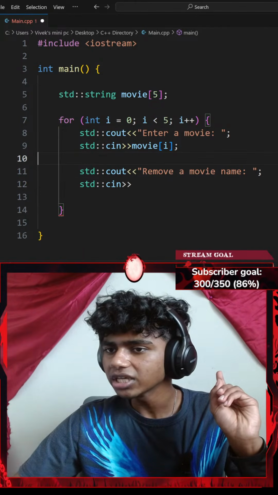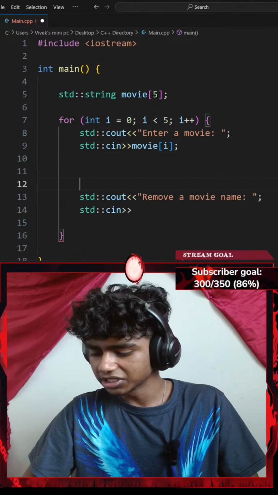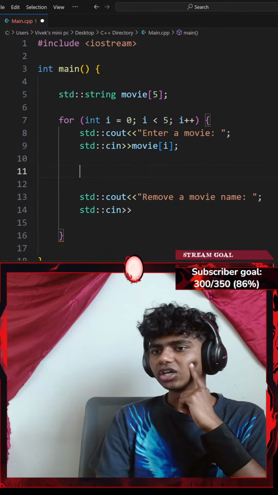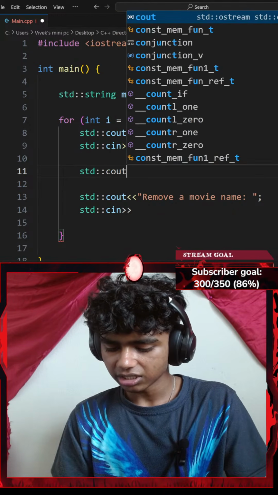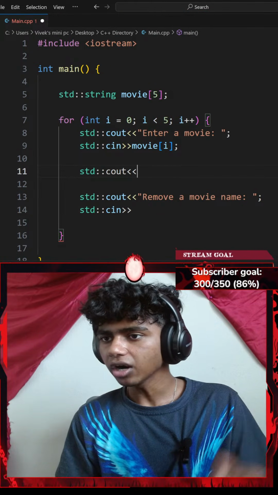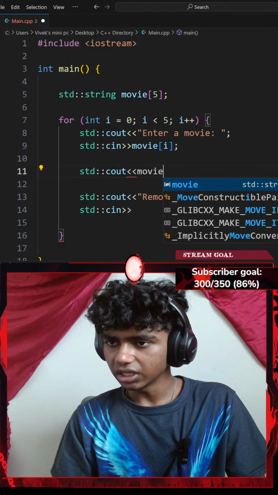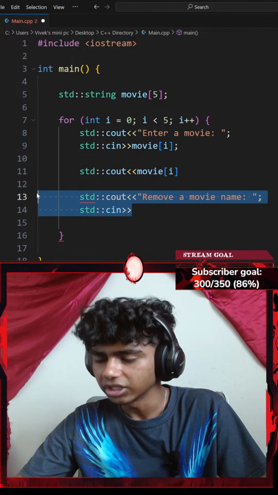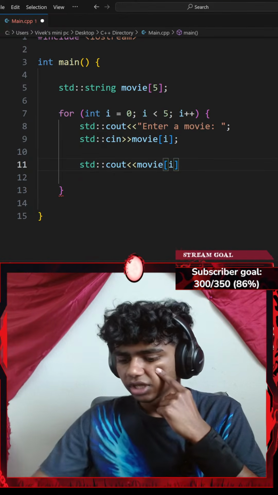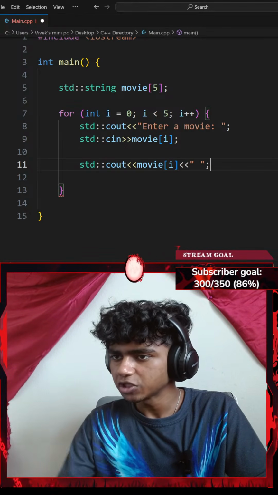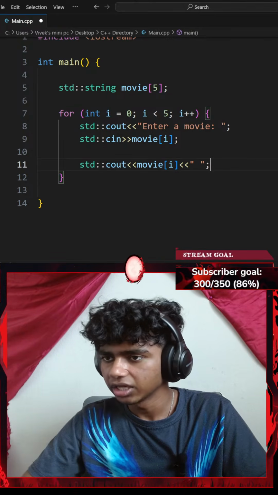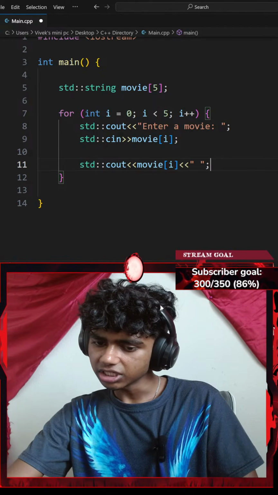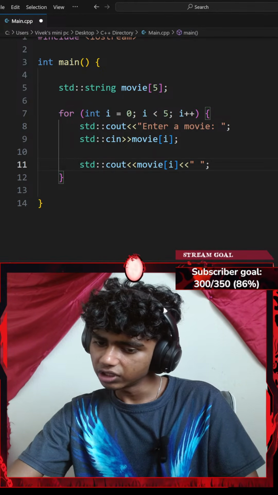Okay, so before I say to enter a movie, I could go with something like... Okay, let's print my movies. Maybe I go with a standard console output with an insertion operator of, let's say, my movie at index of i. Okay, let me delete this for now. Okay, with another insertion operator of an empty space, separated by an empty space. First insert all 5, then ask for movies.